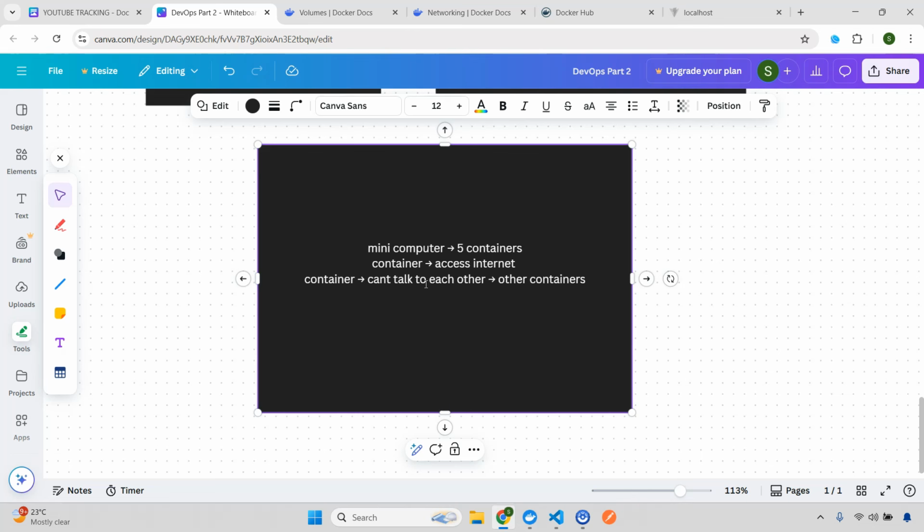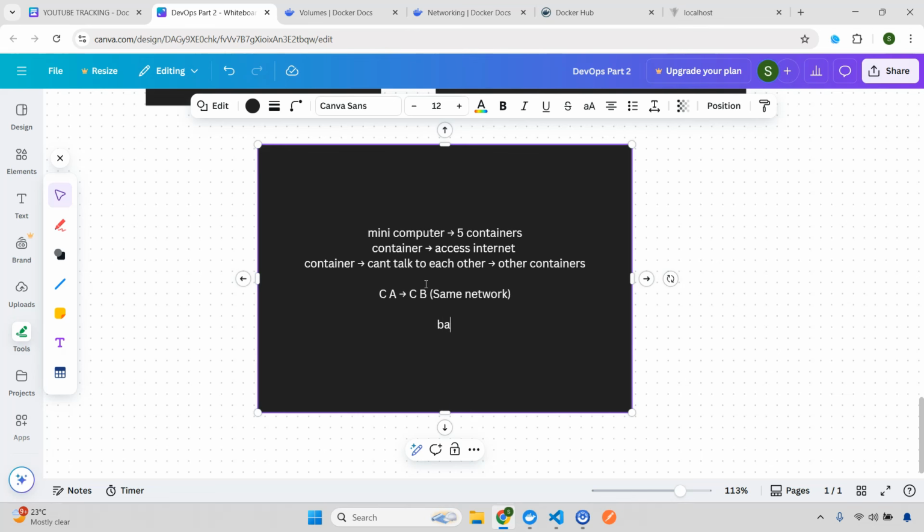So you have a container A and then you have a container B. There has to be some linkage between these, and that linkage is nothing but a network. So these two containers have to be in the same network, or in the same house. Then only they can communicate with each other. This is very important. Let's consider this in our MERN application. Let's say you have a backend container, and your backend container wants to connect to Mongo. Now, if these two containers are not in the same network, what will happen? Backend will never be able to find Mongo, so the connection will be refused.